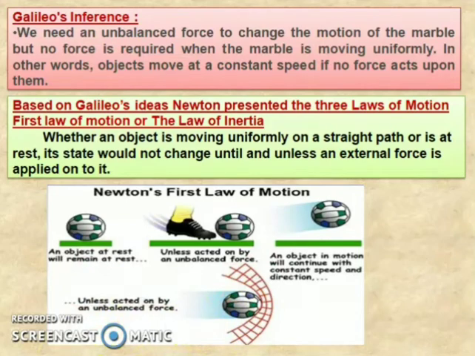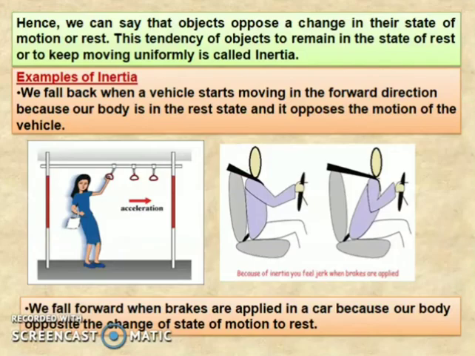Whether an object is moving uniformly on a straight path or is at rest, it remains so unless an external force is applied on it. Hence, we can say that the object opposes a change in its state of motion or rest.